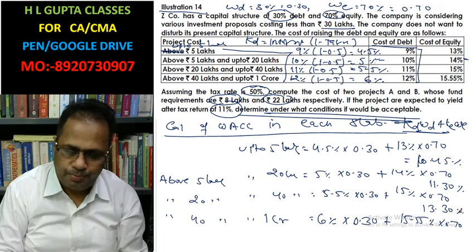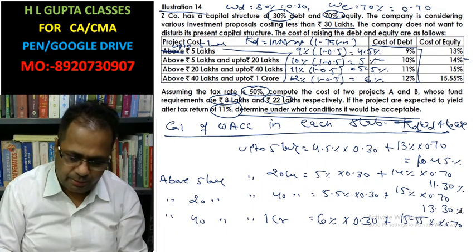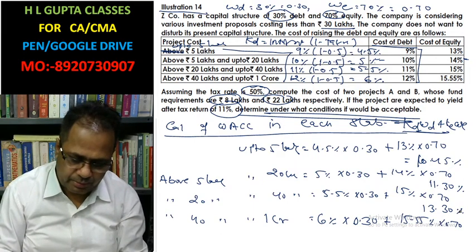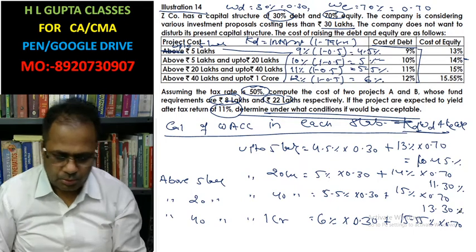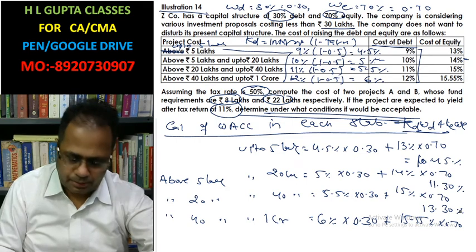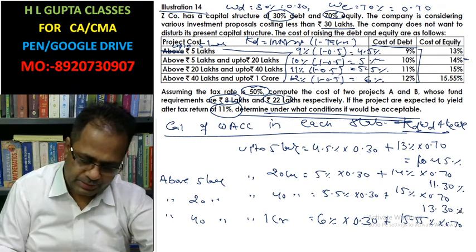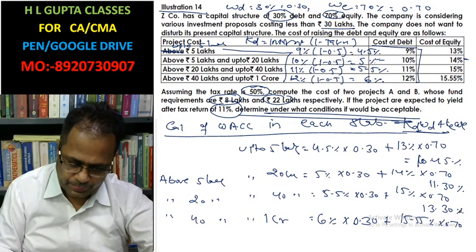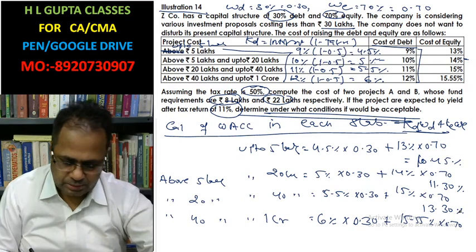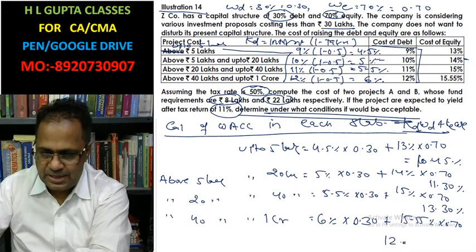Now here 6 into 0.3 plus 15.5 into 0.7 gives 12.685%.